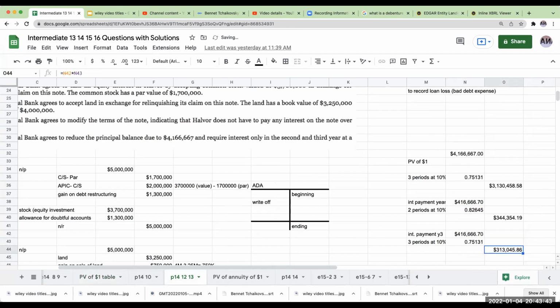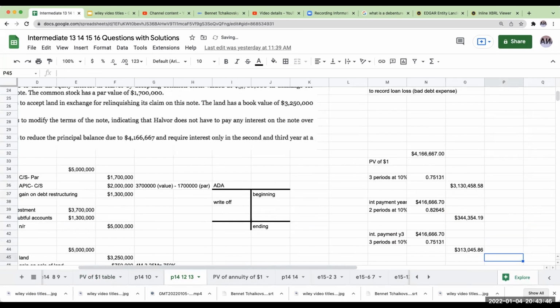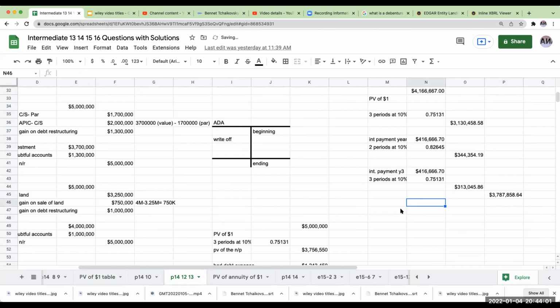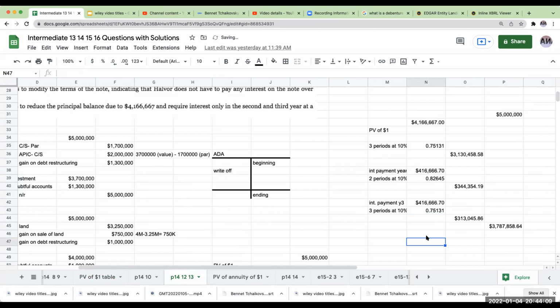Okay, so the total value of the future cash flows is going to be $3,787,858.64. The original amount of the note receivable is $5 million. So what FMB is going to be doing here is they're going to be taking a loss or bad debt expense of $1,212,200.